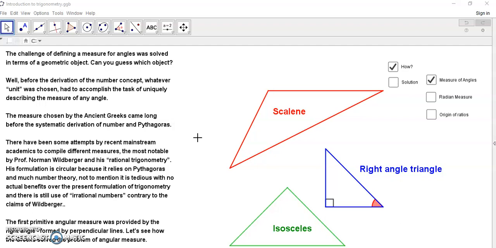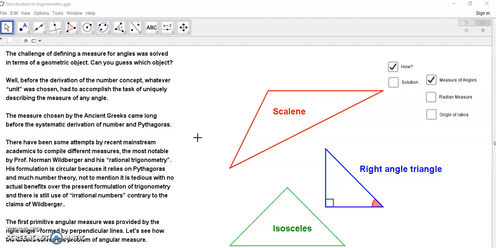and Pythagoras. Now, there have been numerous attempts by mainstream academics, especially people like Wildberger and his rational trigonometry, which is not rational and has really no improvement over the mainstream formulation, or the one that was actually handed to us by the ancient Greeks.